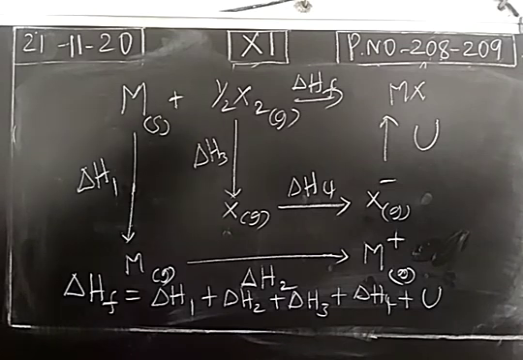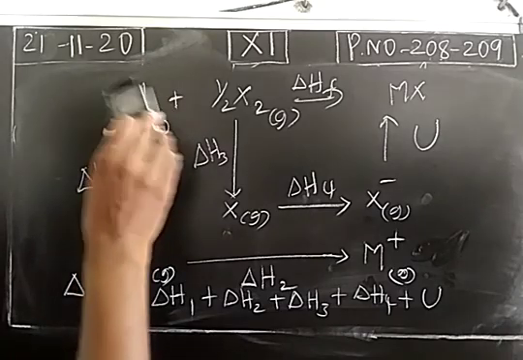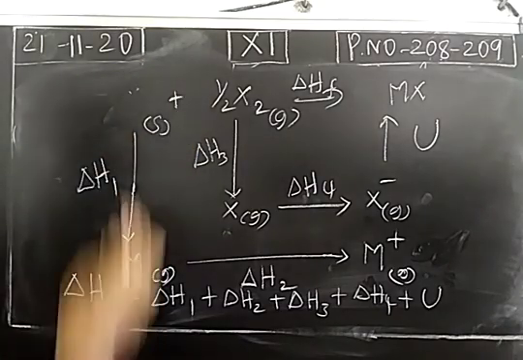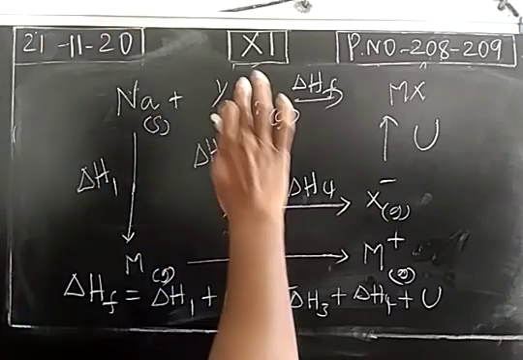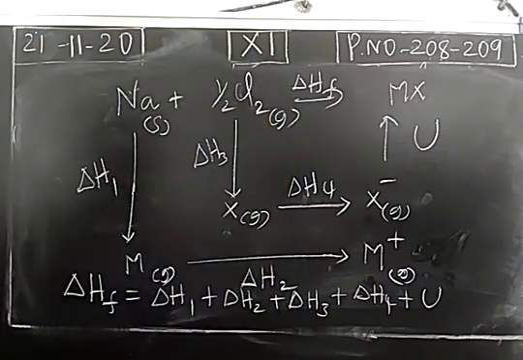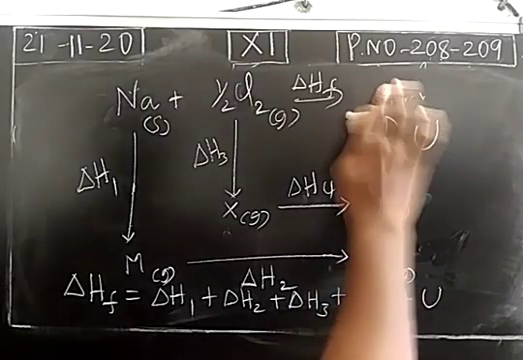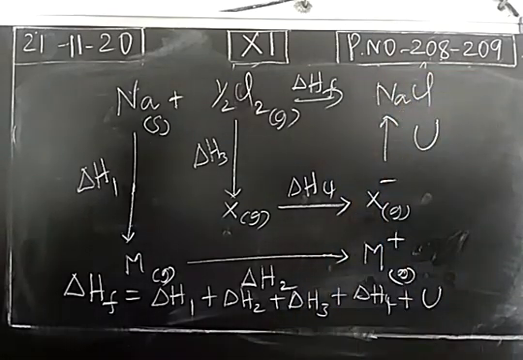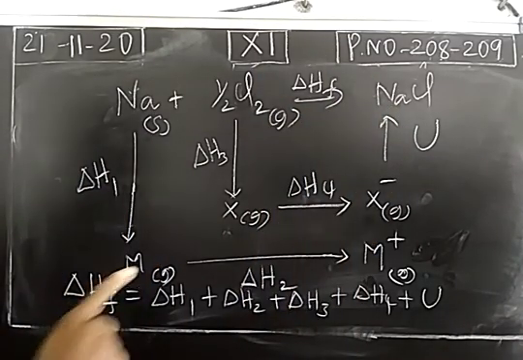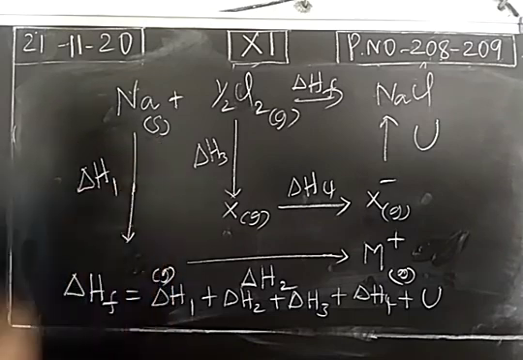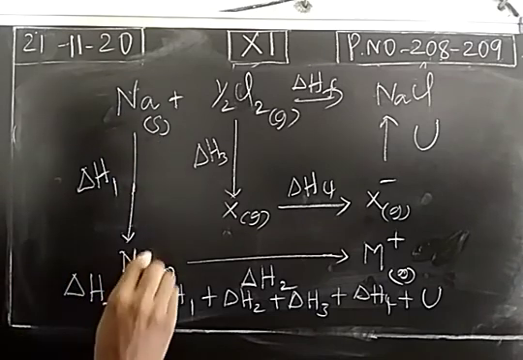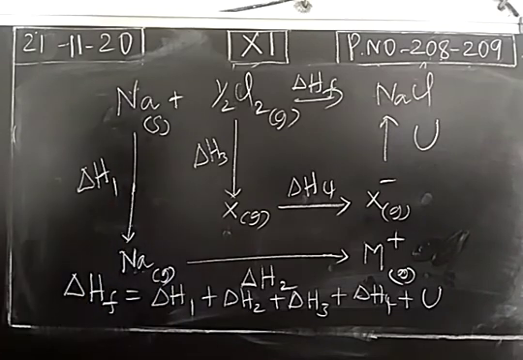In our book, an example is given: formation of sodium chloride on page number 209. The metal atom is sodium and the halogen is chlorine. So sodium and chlorine directly combine to form sodium chloride salt. Direct halogenation will give you sodium chloride formation. This is the enthalpy change of formation of sodium chloride. The solid sodium metal is converted into a gaseous atom. The process is the sublimation process. This is the enthalpy change of sublimation.